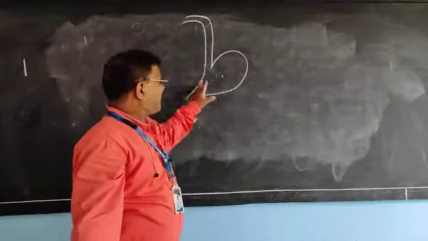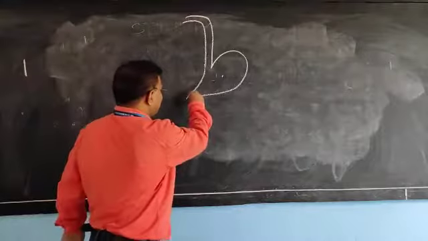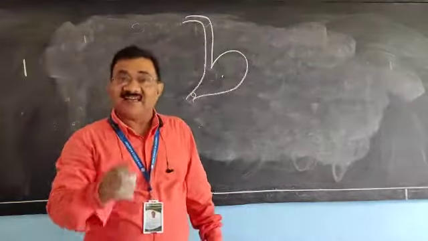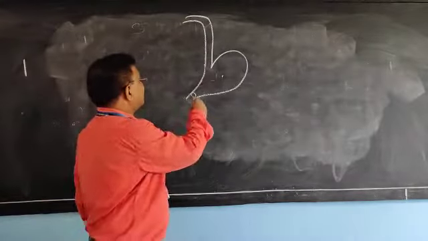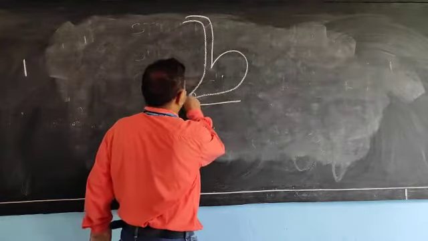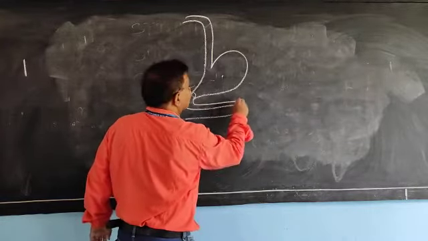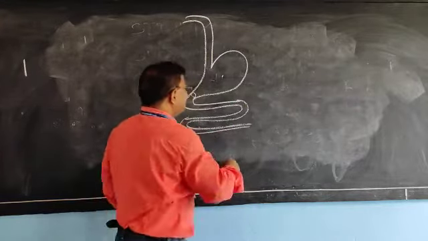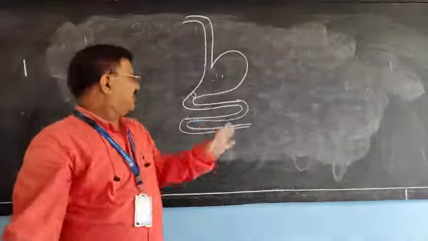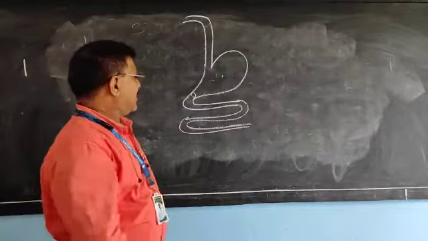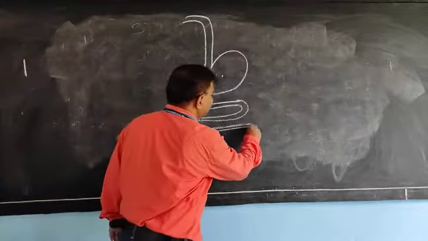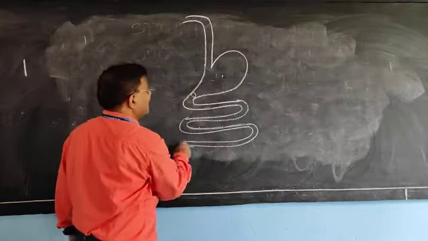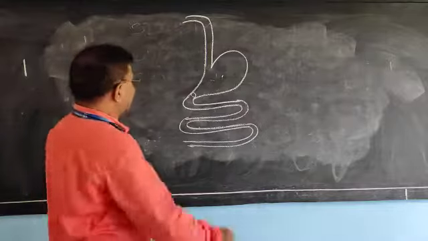And here is the pyloric sphincter, which controls the passage of food into the small intestine. After this, the small intestine starts, and the small intestine is in twisted form, and the small intestine joins with where? It joins with the large intestine.